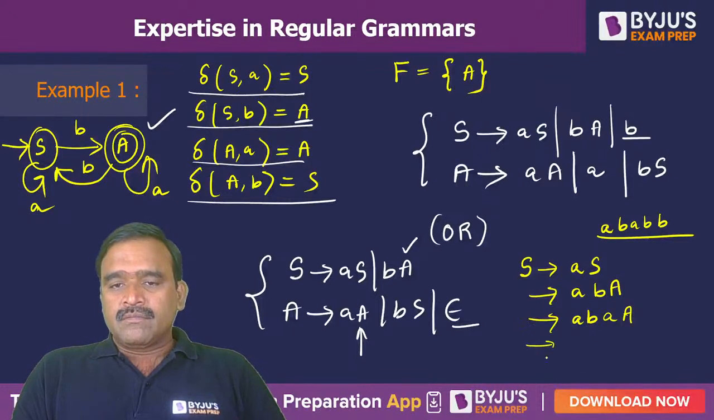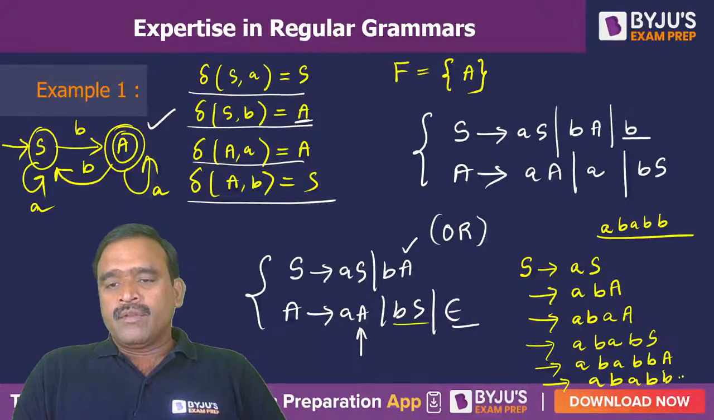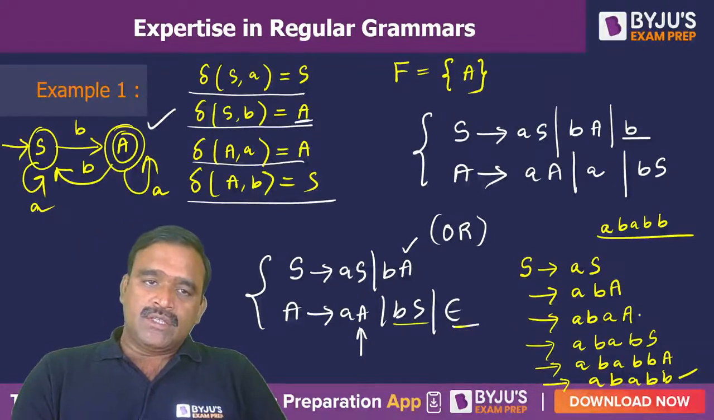Again A place, one more b is required. So A place I can take bS. That is the only possibility we have. And again S place we can take bA. So if I take bA, and A place I can take epsilon. If I take epsilon as A place, so it is aabab, total 3 b's. A to epsilon is nullified here. Like that we can generate the strings.